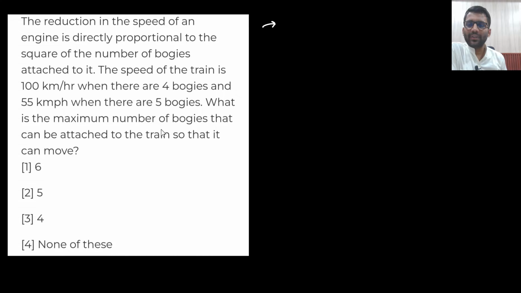The reduction in the speed of an engine is directly proportional. This is a very good question. This is not related to any ratio, proportion, any chapter. This is a simple aptitude problem. So these kind of problems can come in your examination. So read it carefully and then answer.